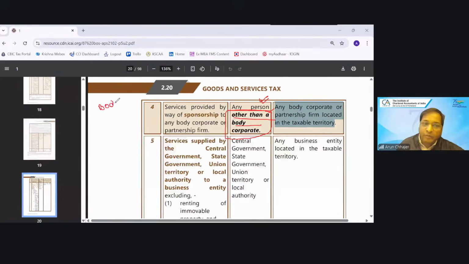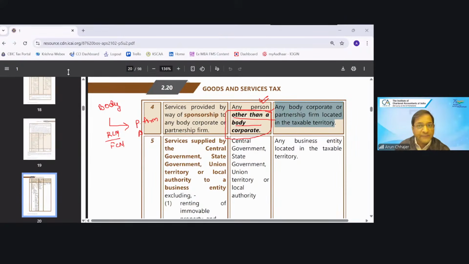If a body corporate gives the sponsorship services to a partnership firm or any other body corporate, will it be RCM or will it be FCM? Will it be under RCM or will it be under FCM?